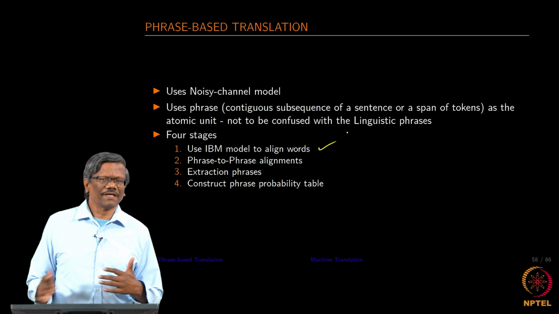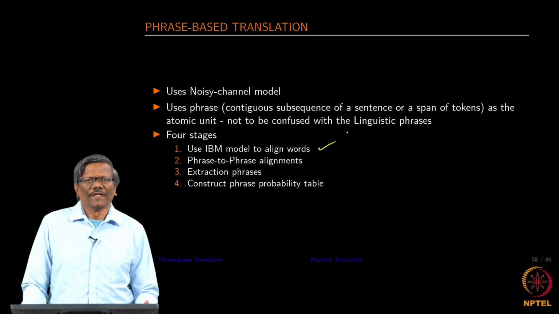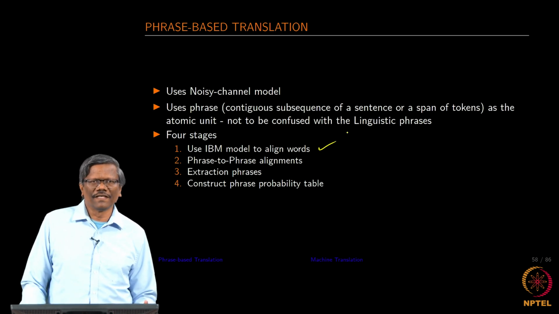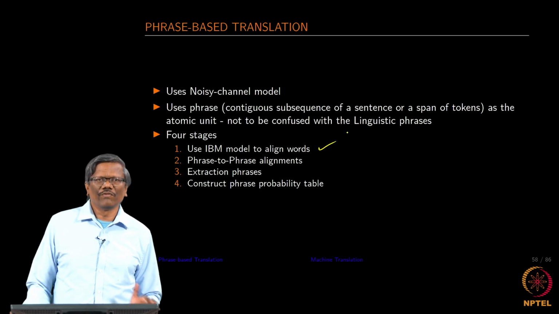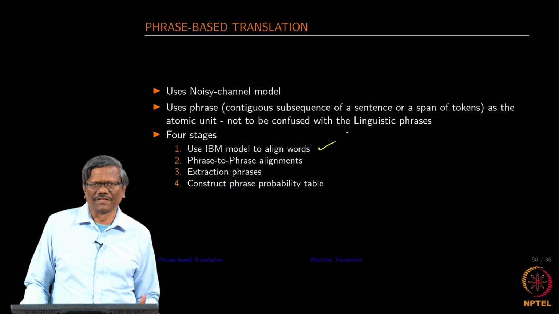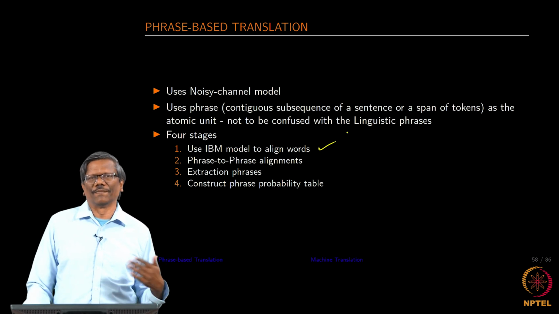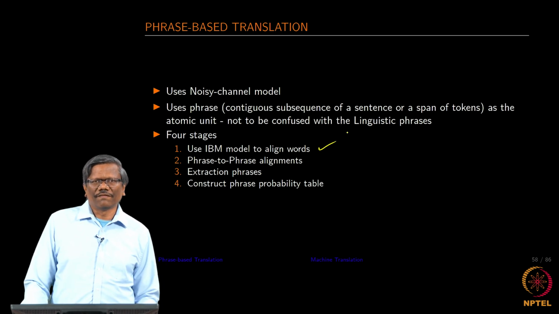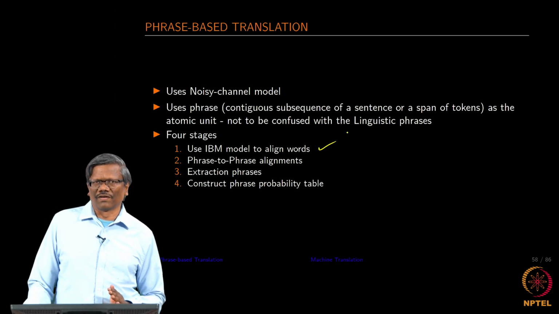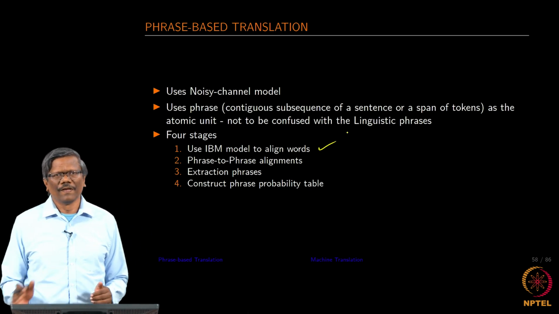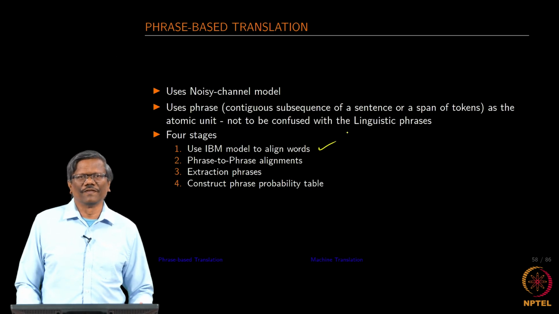So, that is where we have to start first. And then second one is phrase to phrase alignment. So, from the words that we have obtained, how do we really construct phrases, and then later how do we align them. And then once we have aligned those phrases, some phrases are useful, some phrases are not useful, or some phrases will not be consistent with what we are looking at.